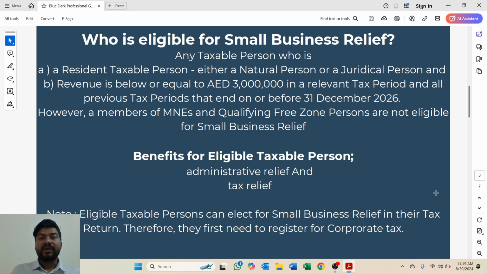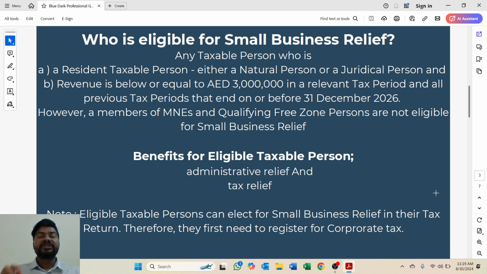So now let's go to what the criteria are for electing for small business relief. Any person who fulfills these two criteria can apply or elect for small business relief. Number one, any taxable person who is a resident taxable person. So it can be either a natural person or a juridical person. The residency characteristics for a natural person I have explained in the last video. You can go there and check it out if you have missed it.